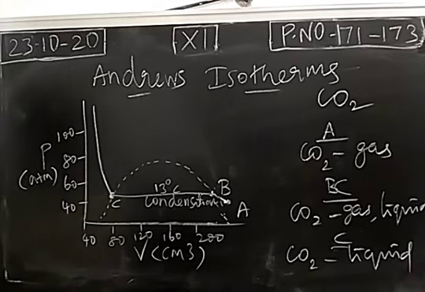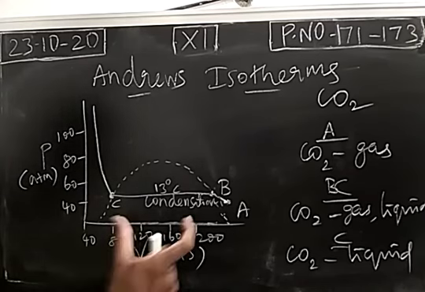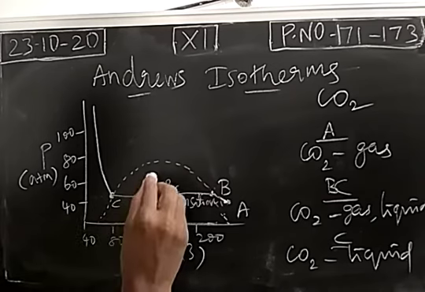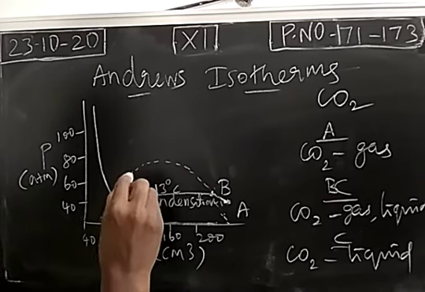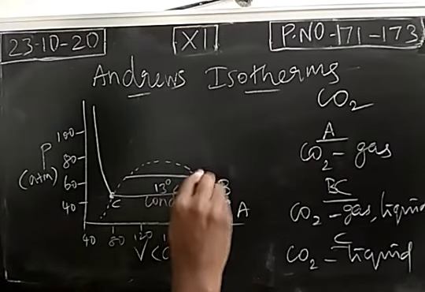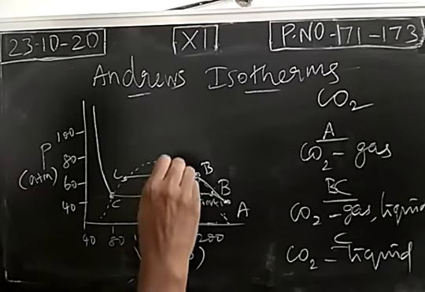This is called an isotherm, introduced by Andrews. So this is called the Andrews isotherm. This is at a temperature of 13 degrees Celsius, and this region is called the condensation region. And we do this again at 21 degrees Celsius. This is point B, point C. The temperature is 21 degrees Celsius.